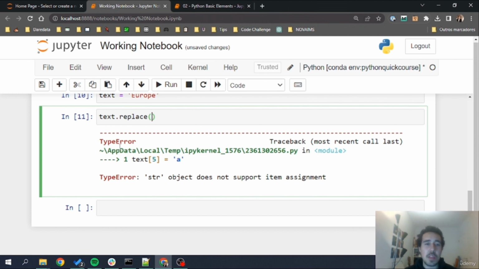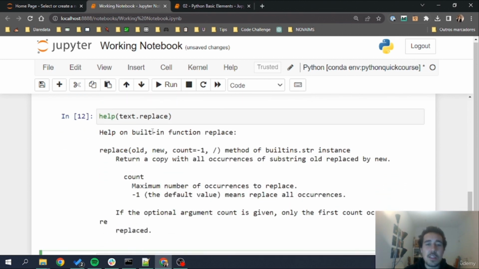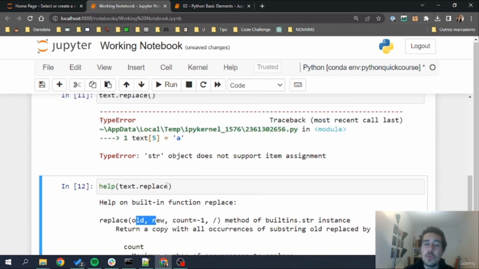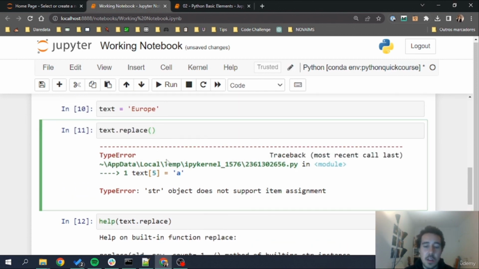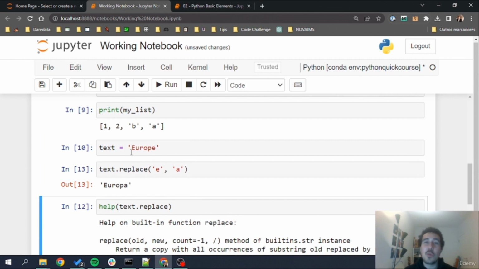And the replace method is very interesting. I can even go here. Let's also have this habit of checking the documentation. So basically, it's a built-in function that we can use that returns a copy of the string by replacing all the occurrences of substring old with new. So I can go here and do old is equal to E, new is equal to A. And this will replace the Europe string with Europa.